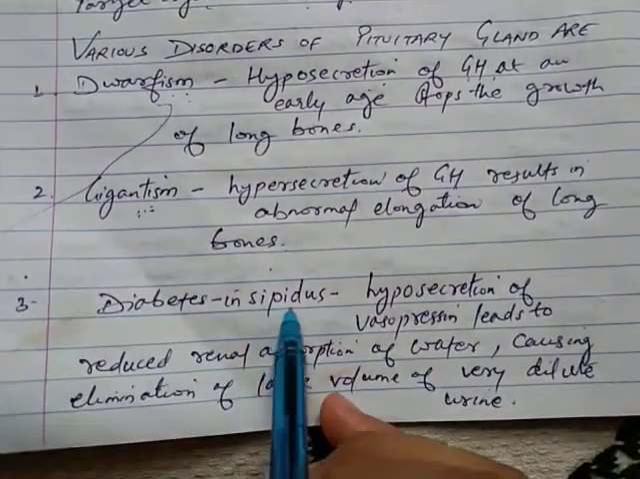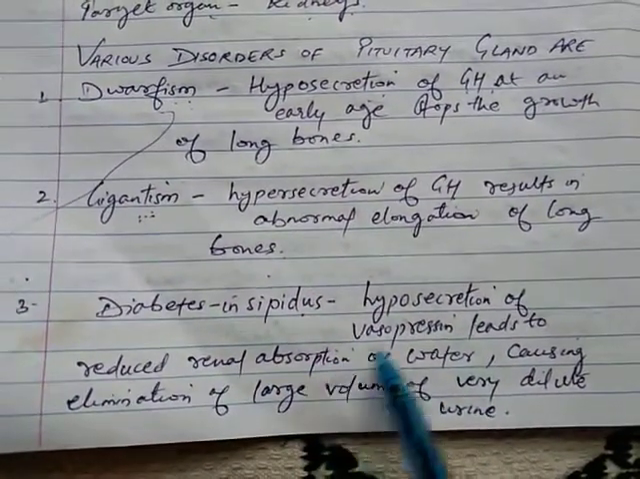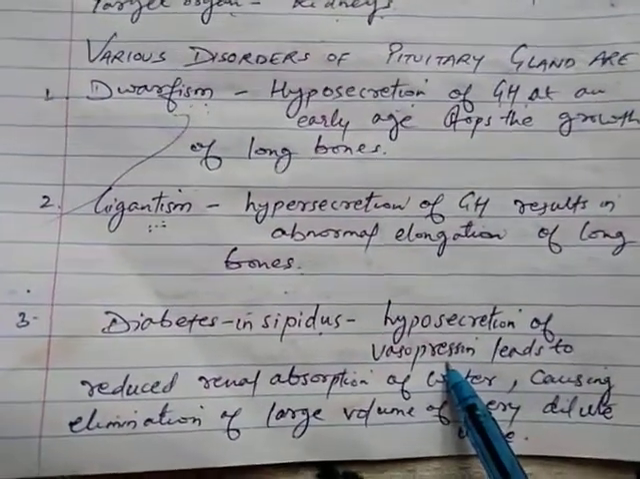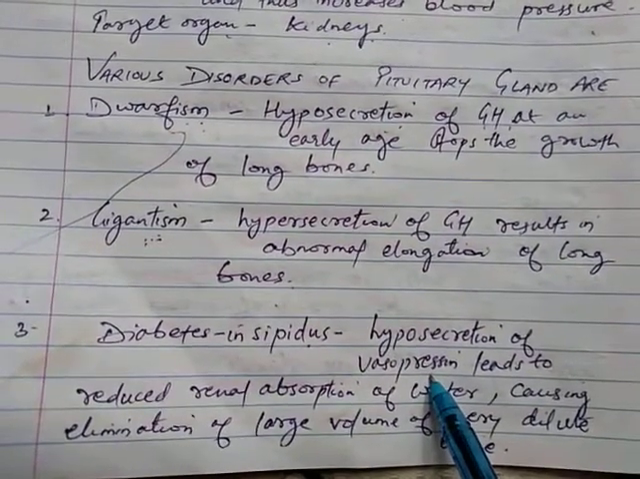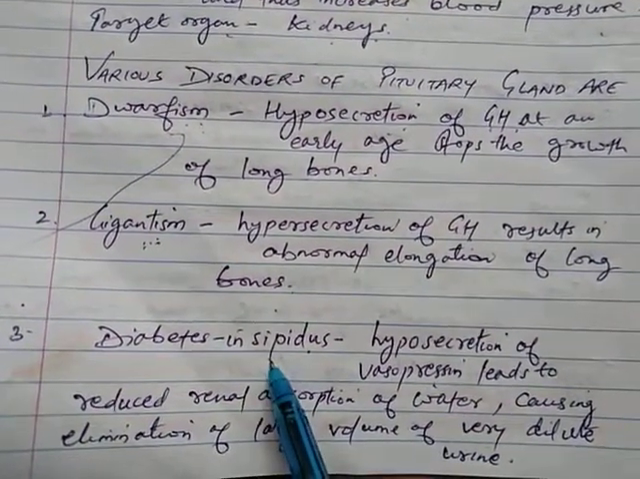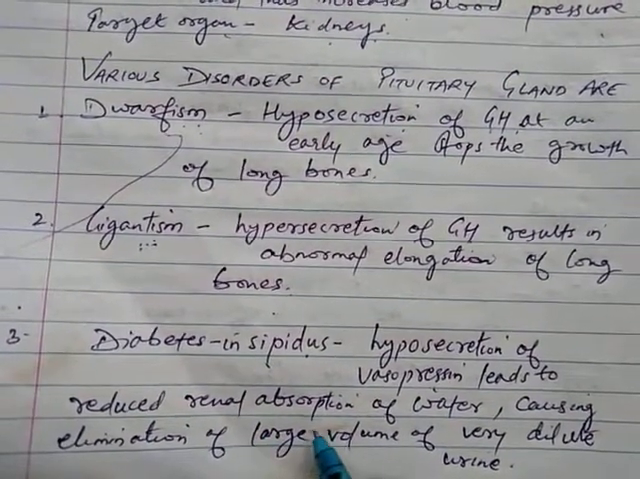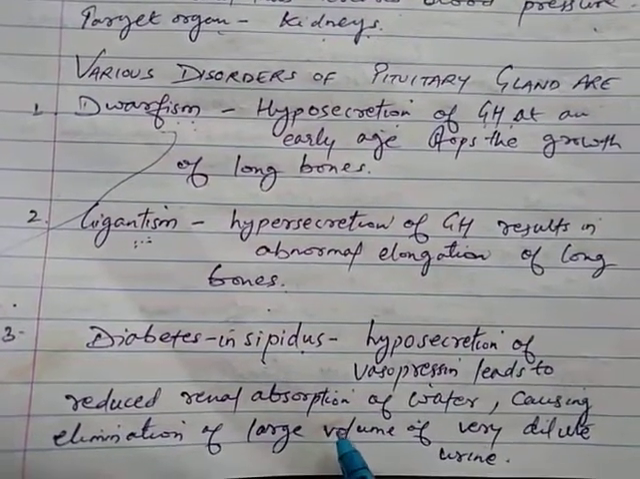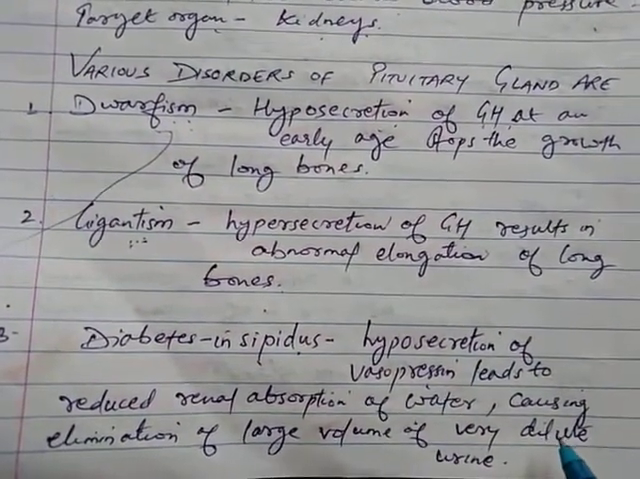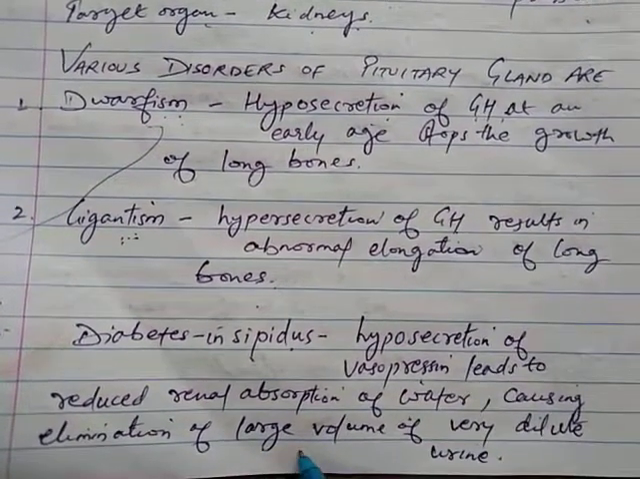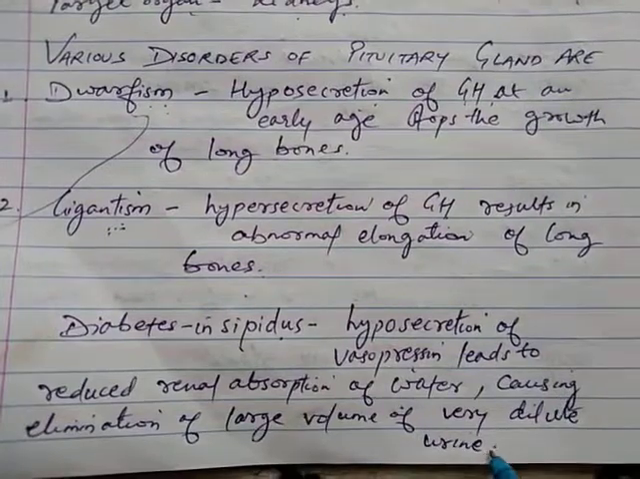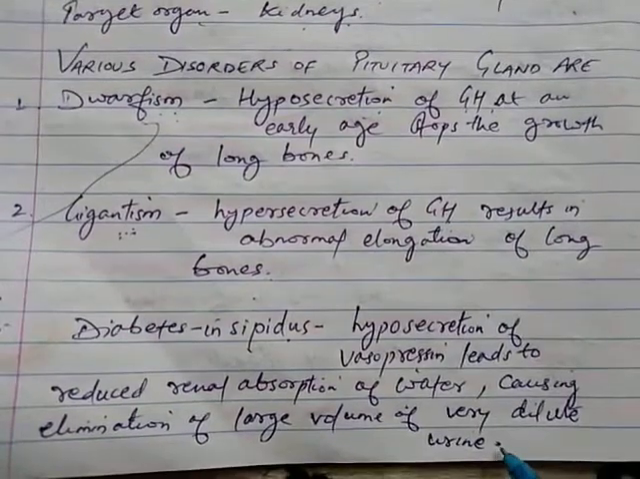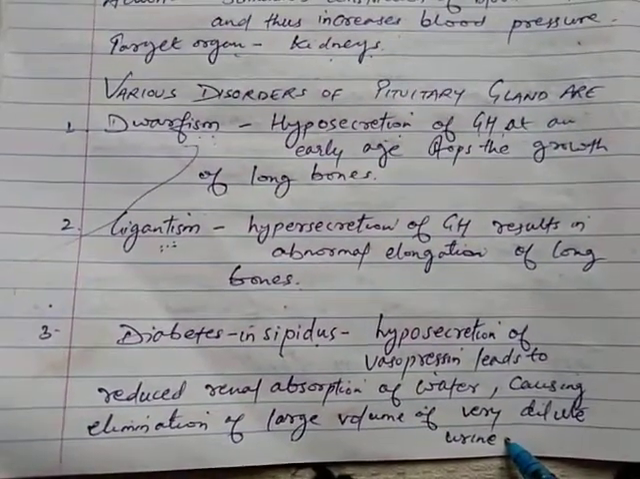Third is diabetes insipidus. Now this diabetes insipidus is due to hyposecretion of vasopressin. So due to less amount of vasopressin there is diabetes insipidus. So there is reduced renal absorption of water. Kidneys, they are not able to absorb more amount of water. So as a result there is elimination of large volume of very dilute urine. Dilute urine means the urine which consists of more amount of water.